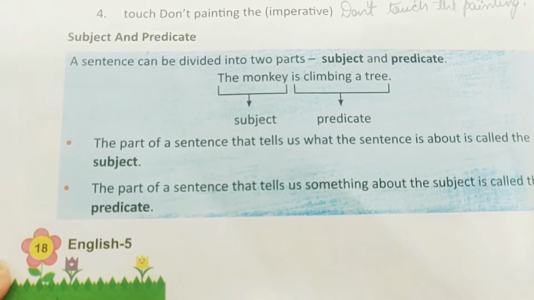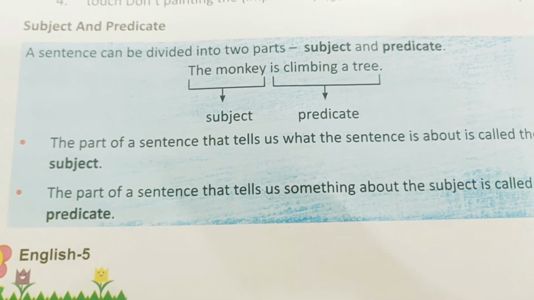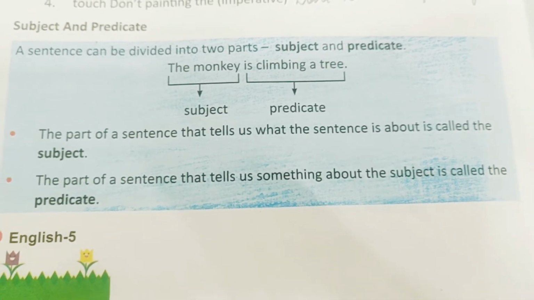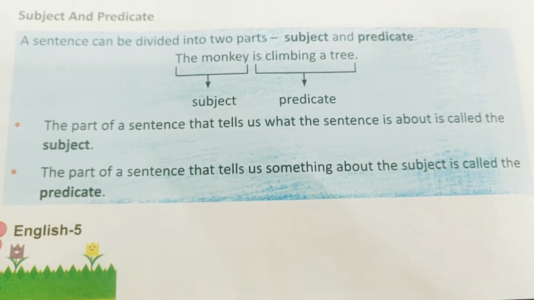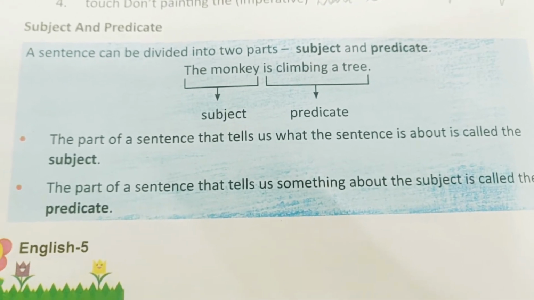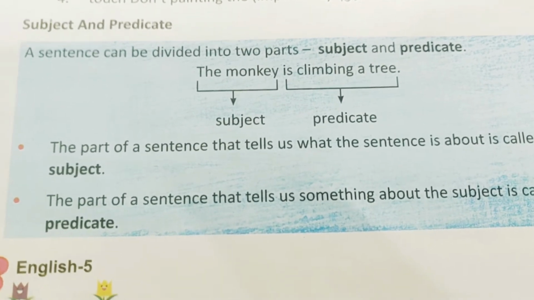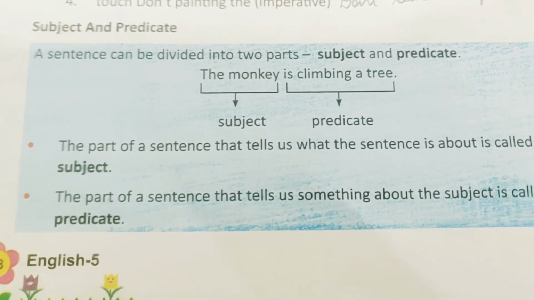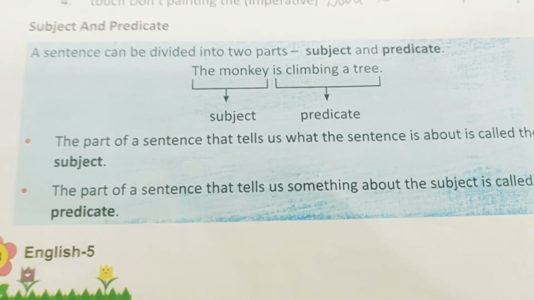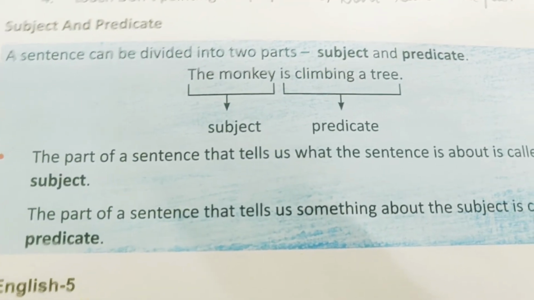So here I am on page number 18, and today we are going to study subject and predicate. This is very important when it comes to analyzing your sentences. आपको जब अपने सेंटेंस को दो पार्ट्स में डिवाइड करना होता है, where one is a subject and the other is the predicate. As you can see, the example is given: Monkey is climbing a tree. Monkey here is the subject and the predicate is climbing a tree. So whatever the subject is doing is the predicate.